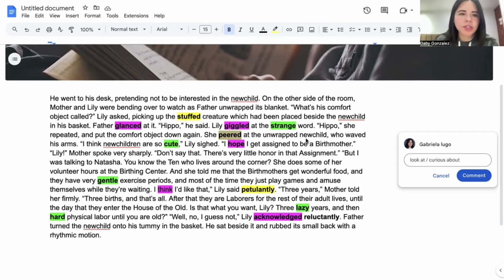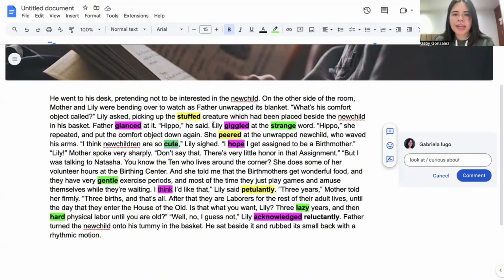Here, then we have some other descriptions. The baby is so cute. So if you can connect, Lily giggled at the word, right? The word was assigned to the creature, the baby. Then she looked closely and then she said, they are so cute. Positive perception, the action to look closely, and the reaction. With the adjective, we are giving a description to that. In this case, our object is a baby, in order to complement that perception, okay?